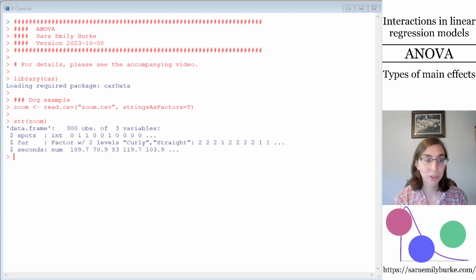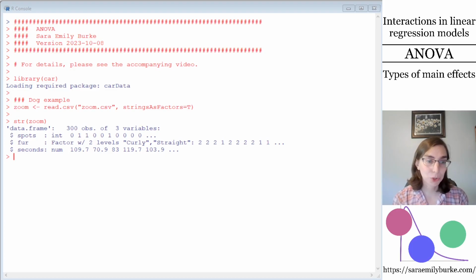So spots is recorded as an integer with values 0 and 1, 1 being spots, 0 meaning no spots, which should be perfectly fine for including this binary variable in a regression model. Fur is here a factor that has 2 levels, curly and straight, also perfectly fine for including in a regression model because R will automatically encode this factor with an indicator variable where one of the levels is 0 and the other is coded as 1.